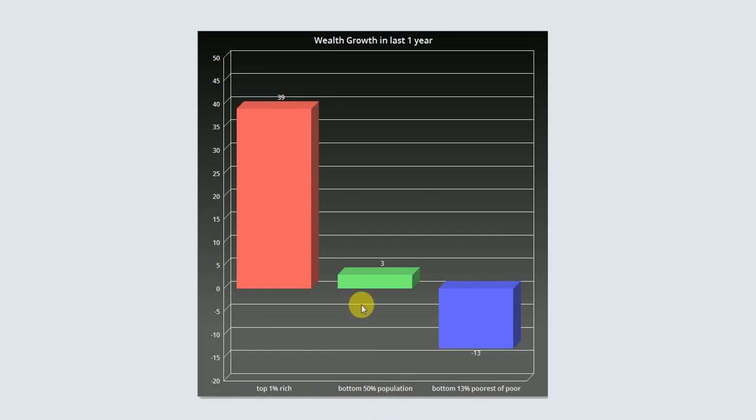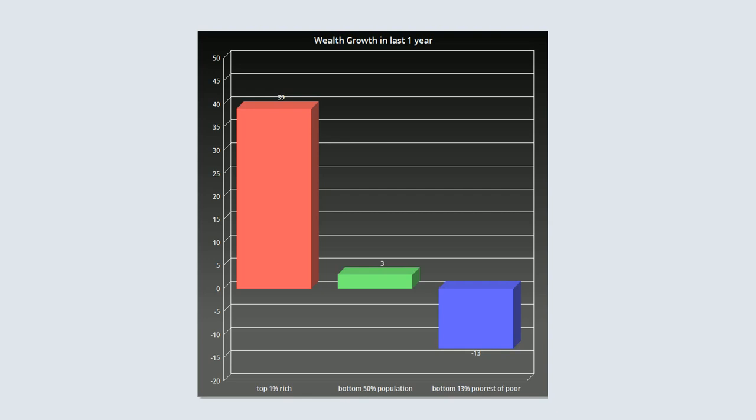According to the survey, the bottom 50% of people, the poorest of the poor, have a daily income of around 350 rupees. With that, how can they create wealth? The stats say that the poorest of the poor have reduced their wealth by 13%. That means if they had 1000 rupees in their pocket, their wealth has now reduced to 870 rupees. They have lost 130 rupees.